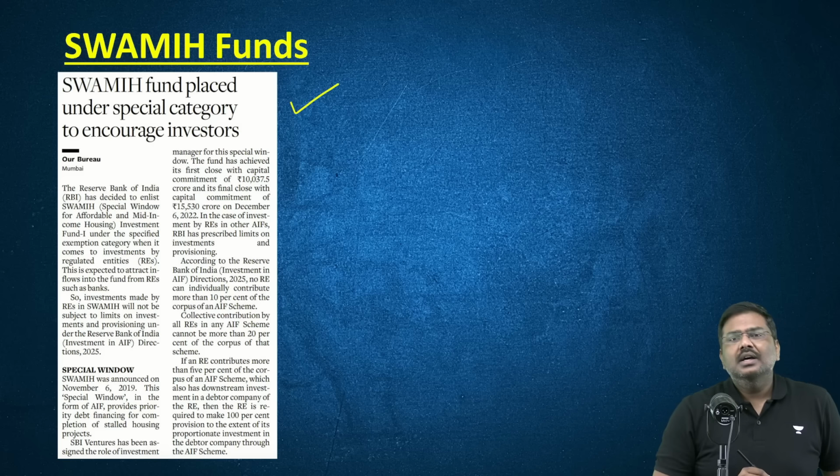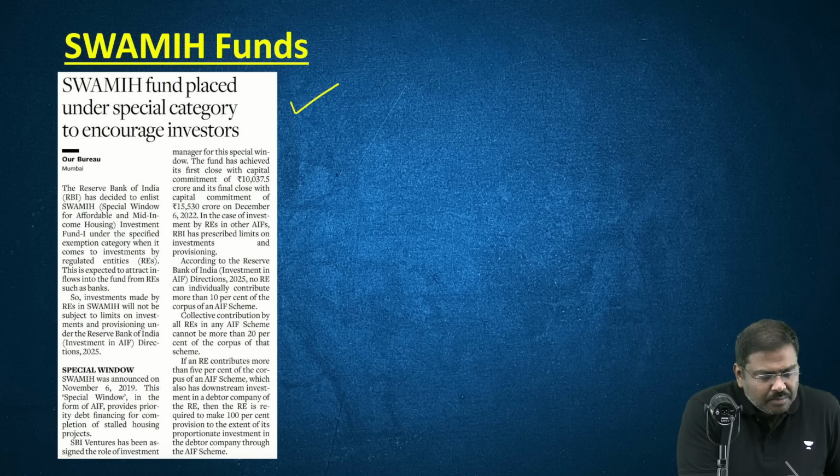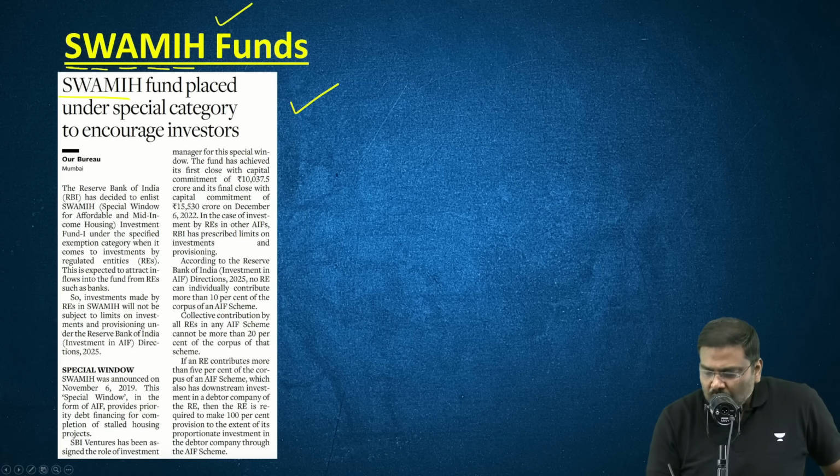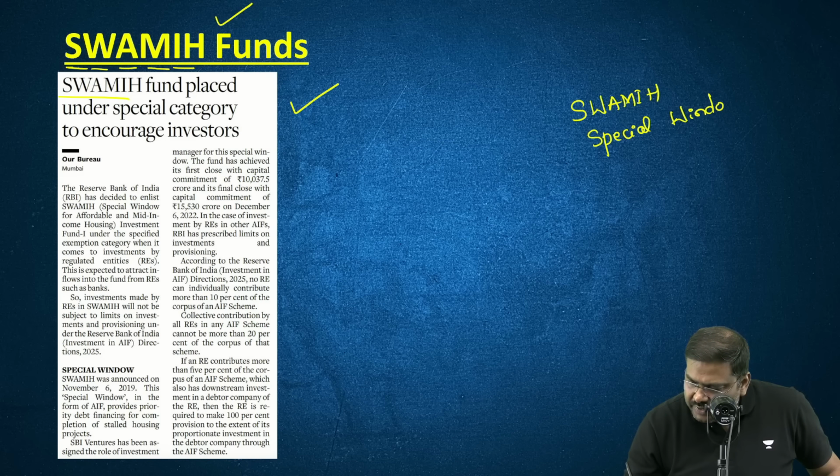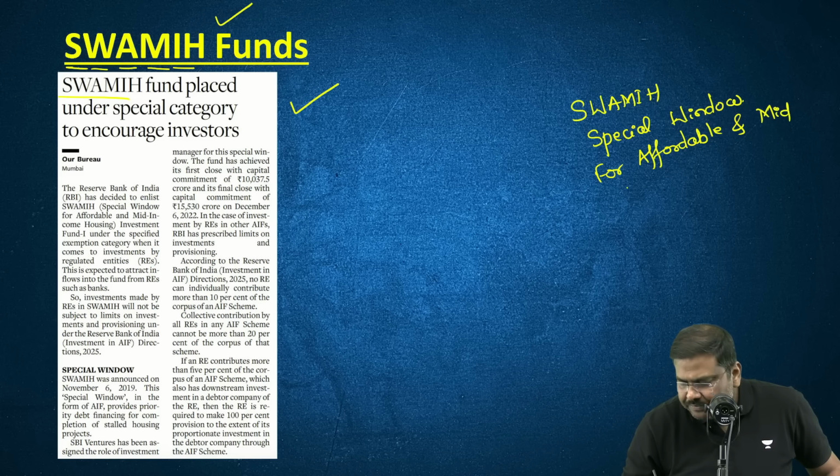Let me go forward. SWAMIH funds. Now, what is this SWAMIH? Listen to me carefully. The full form of SWAMIH is Special Window for Affordable and Middle Income Housing. So this is the full form of SWAMIH.